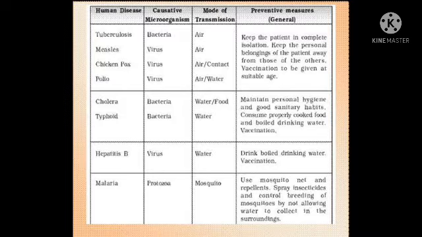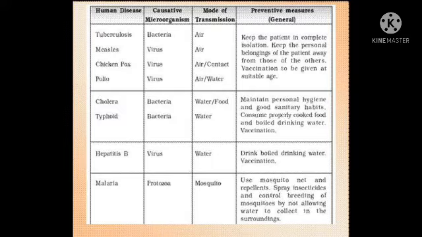Then measles: virus is the causative organism and the mode of transmission is air. And chickenpox: virus is the causative organism, and the mode of transmission is air or contact. And then polio: virus is the causative microorganism and the mode of transmission is through air or water. For these diseases, tuberculosis, measles, chickenpox and polio, the preventive measures are the same: keep the patient in complete isolation, keep the personal belongings of the patient away from those of others, and give vaccination at suitable ages.